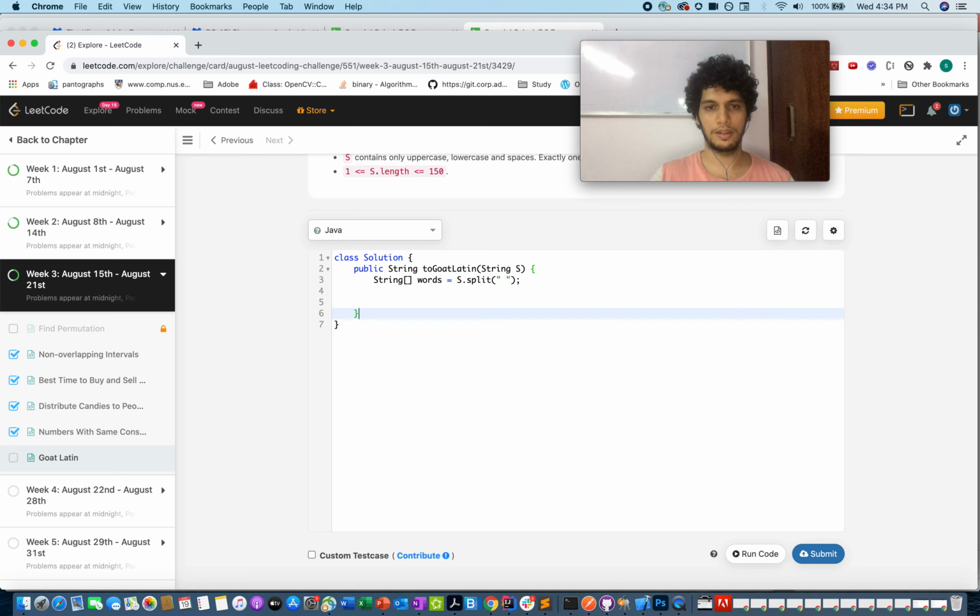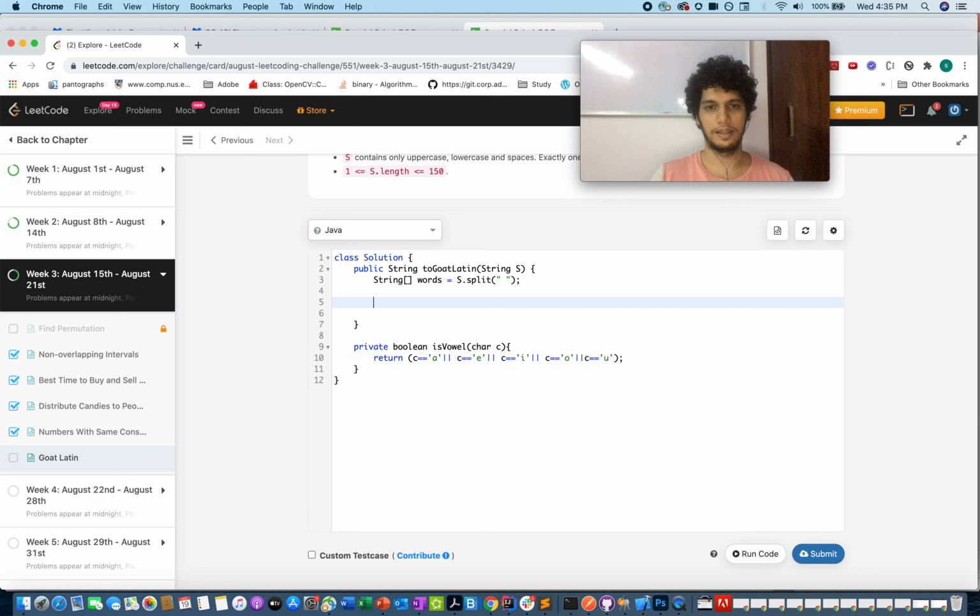Before defining further code, I'll define a private method that will check whether a character is a vowel or not, isVowel, which takes in a character c and returns if it is a vowel or not. Return c equals A or it's equal to E or it's equal to I or it's equal to O or it's equal to U.